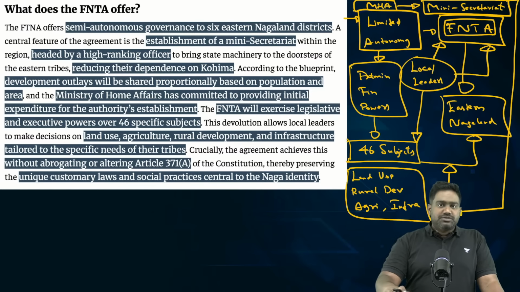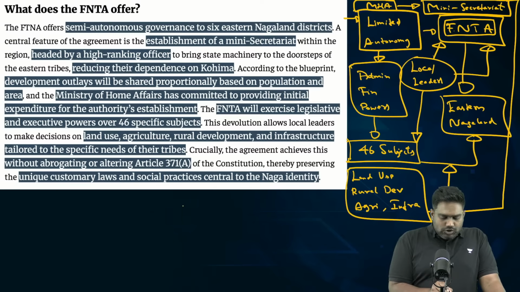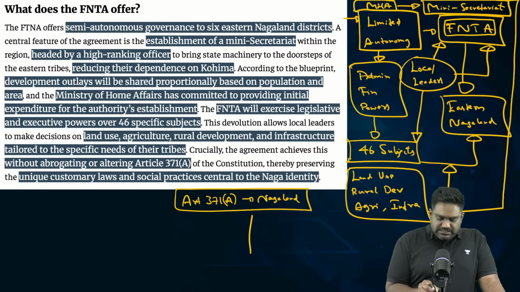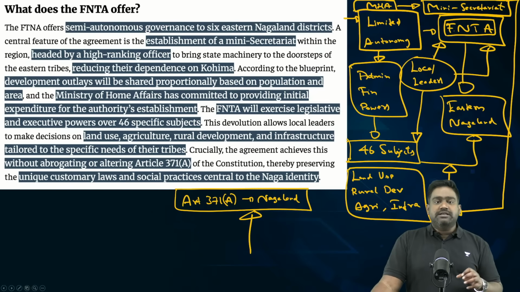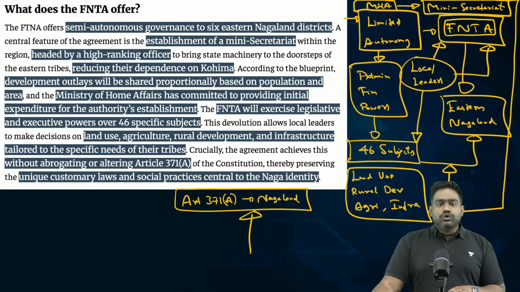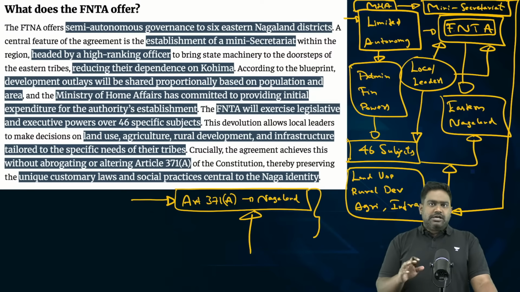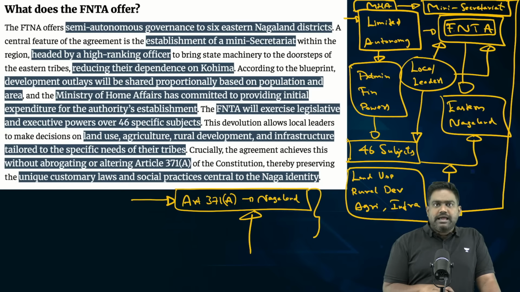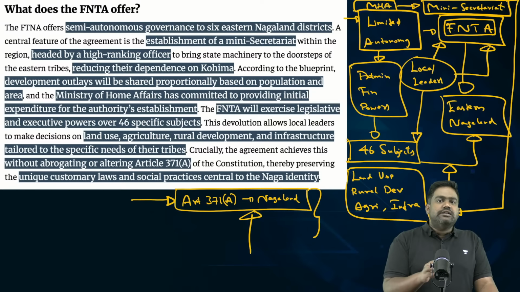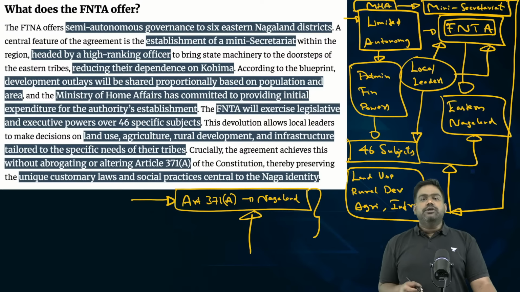However, this devolution which has been done will not affect the constitutional special status that Nagaland enjoys under Article 371, Clause A. Under Article 371, Clause A, Nagaland has some special provisions to protect the customary laws and tribal practices of the various tribes in Nagaland. So these special provisions have not been abrogated. It has not been touched. So without compromising on this constitutional guarantee and protection, a certain degree of autonomy has been provided to Eastern Nagaland. So that is the key development that you need to note down.